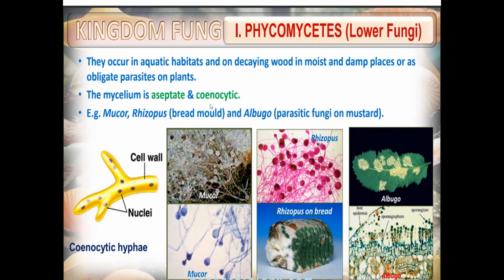What is aseptate and coenocytic? Mycelium is aseptate and coenocytic. You can see the mycelium, there are no branches. We had studied that mycelium is of 2 types, septate and aseptate. These are aseptate. Examples: mucor, rhizopus, bread mold, and albugo, a parasitic fungus on mustard which causes whitening on the leaf. These are the 3 examples.